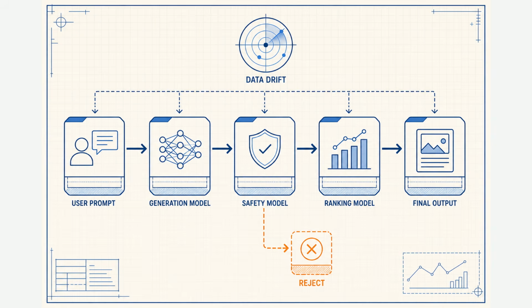The production schematic: prompt, generate, safety gate, rank, deliver, with radar watching for data drift. Real AI systems are orchestras, not soloists.